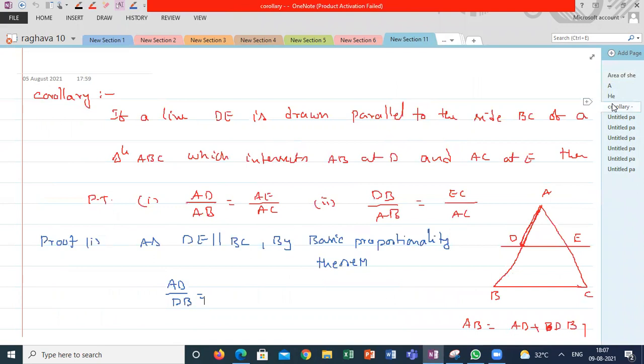If a line DE is parallel to BC, it divides the sides into two parts: AD by DB is equal to AE by EC. But here, he's talking about AD by AB, the total length, which will also be in the same ratio. AD by AB is equal to AE by AC, and DB by AB is equal to EC by AC. This is what we are discussing. Is it clear? Shall we start again from here? Yes, sir.